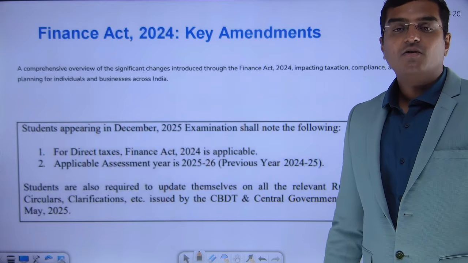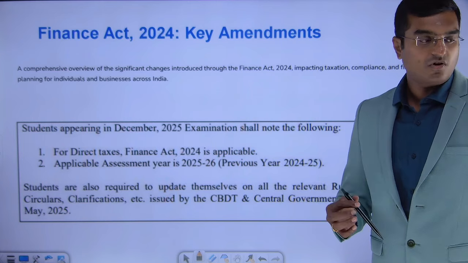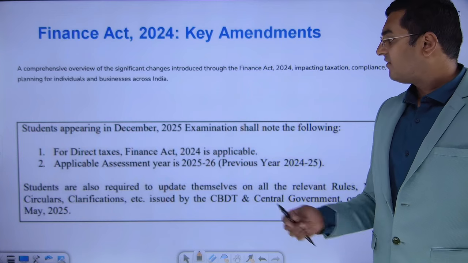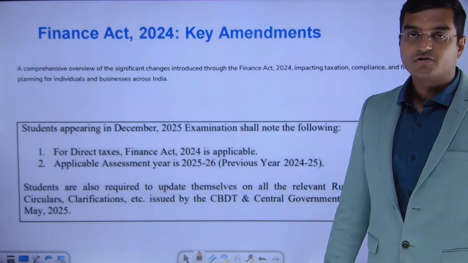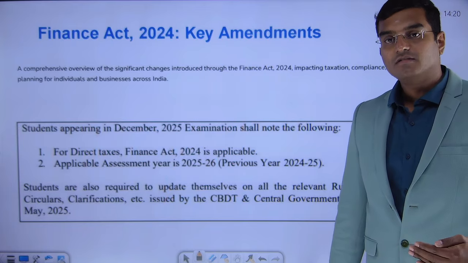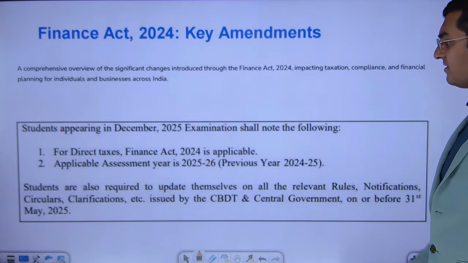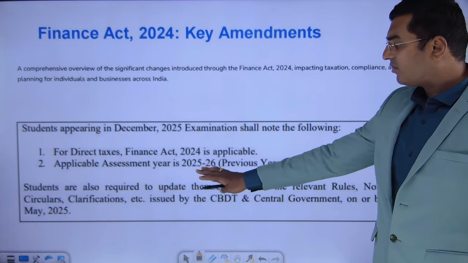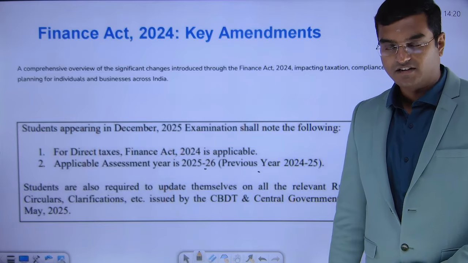Firstly, let's say for example, whoever is writing the examination of company secretary executive income tax subject, for them 2024 Finance Act is applicable. Which means all the amendments that came up in the year 2024 will be relevant over here. Similarly, dear friends, what is the previous year or the assessment year that is relevant?